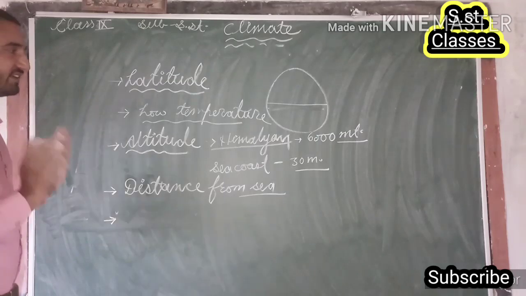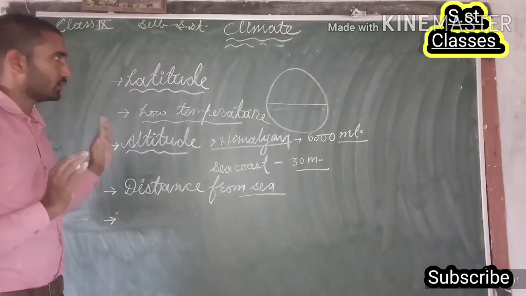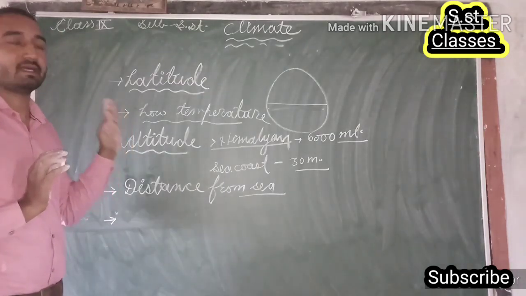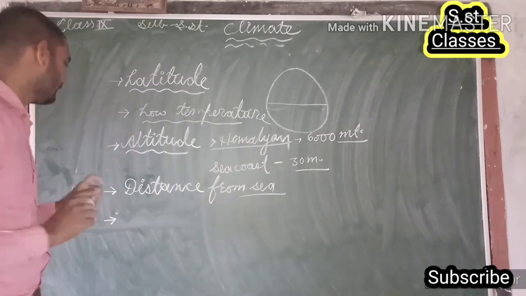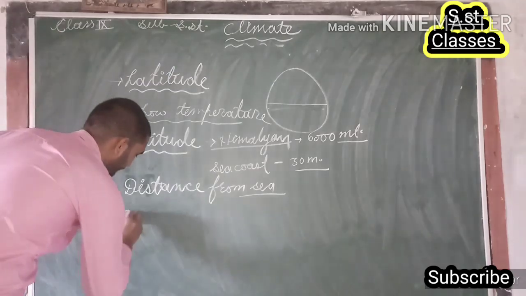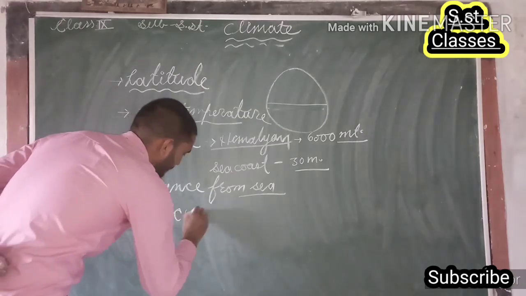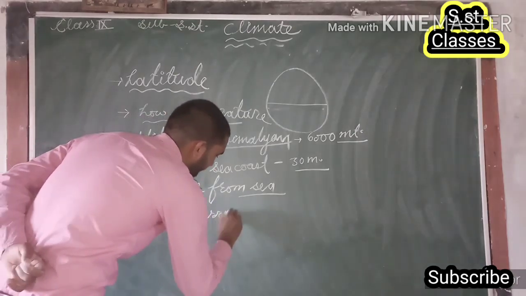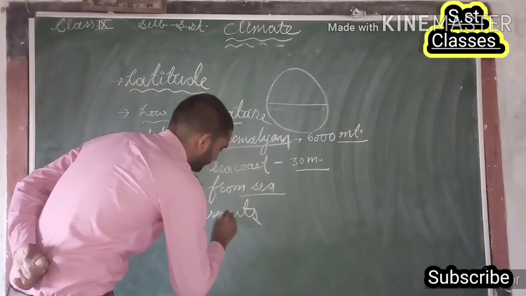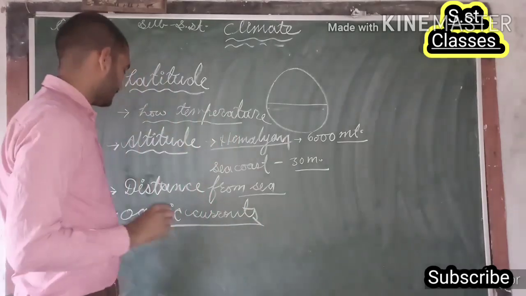Related to the factors affecting the climate of a particular place, or as a part of the climate controllers, is oceanic currents.